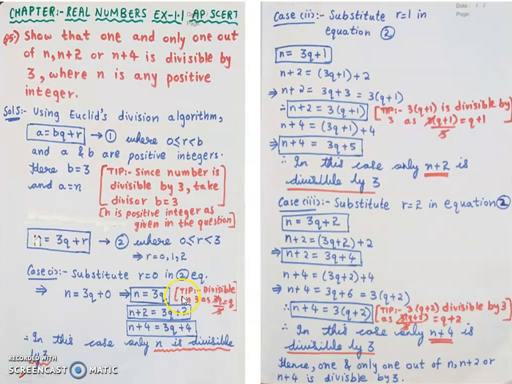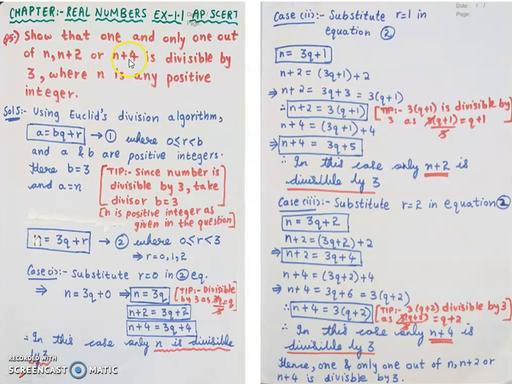I got the value of n as 3q in the first case. So in place of n, I am placing 3q. And plus 2 is there, so I will write plus 2. So n plus 2 is equal to 3q plus 2. I will put that also in a box, and this n is equal to 3q also I am putting in a box. Now, what is the third case?